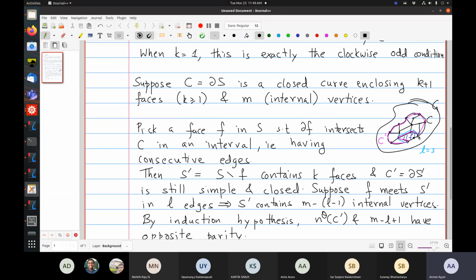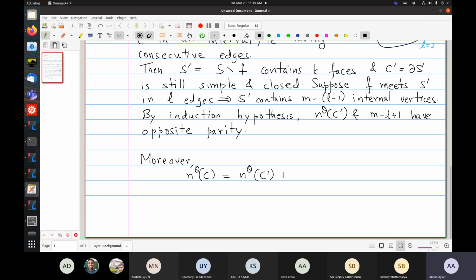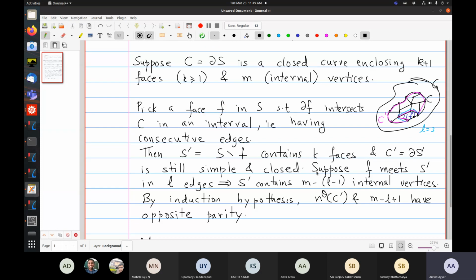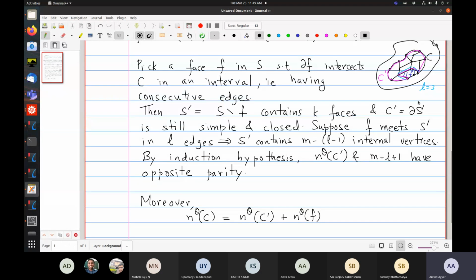So I need to take care of the oppositely oriented edges over here. So that will come from F. So that is NO of F. But now I'm faced with a problem because I have all these extra edges to worry about, both in C prime and in F. So can you see how to get rid of that?